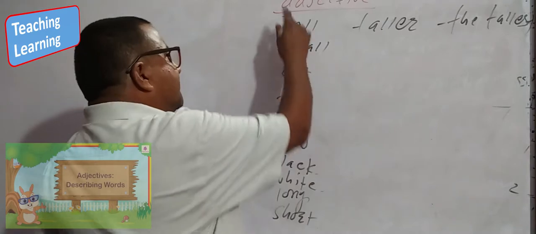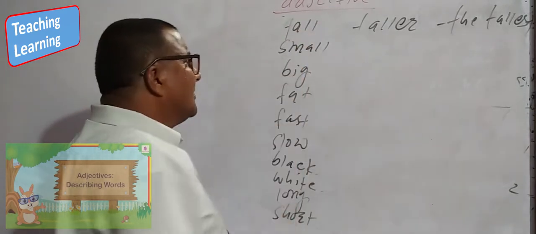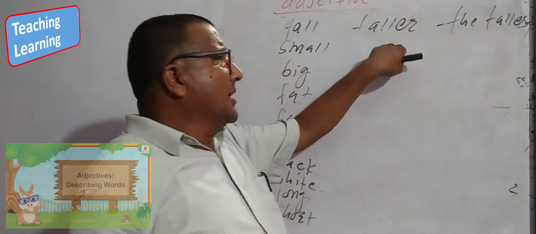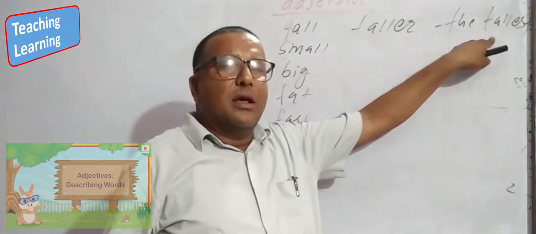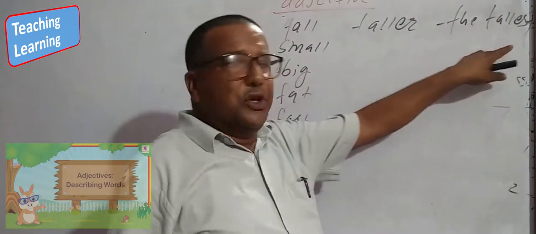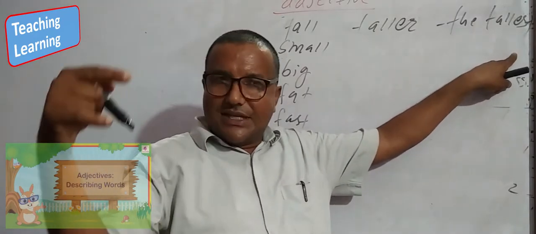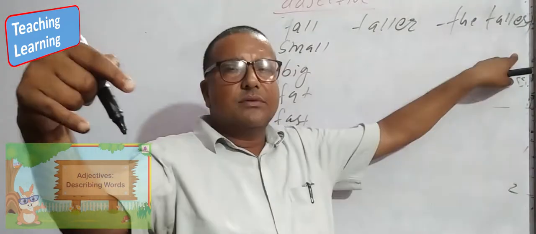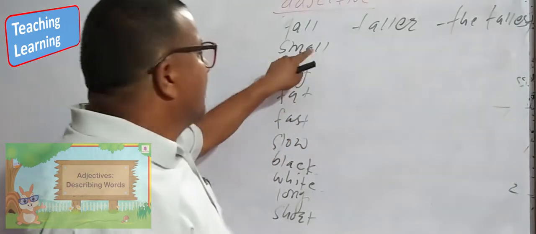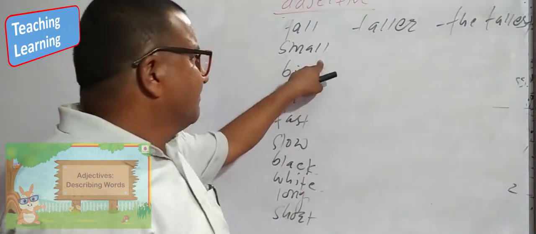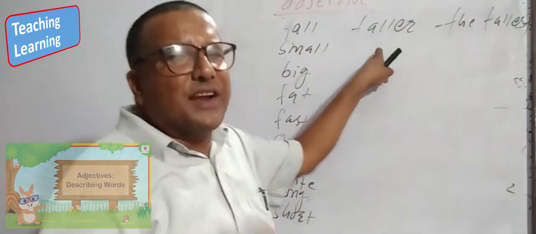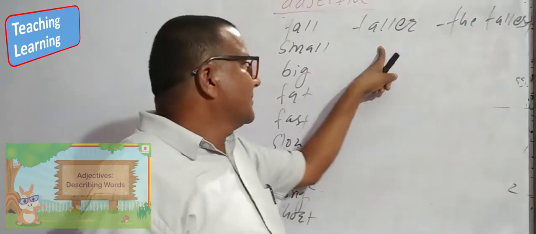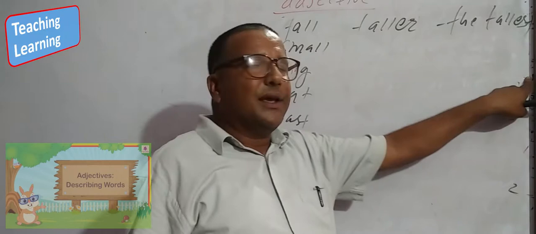Look here. Tall, taller, the tallest. I am tall. I am taller than you. I am the tallest in our house. Small. Ravin is small. He is smaller than Bindaman. He is the smallest in the Gandhi school.